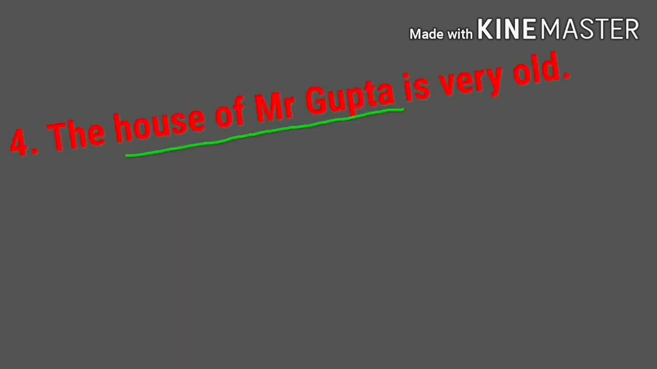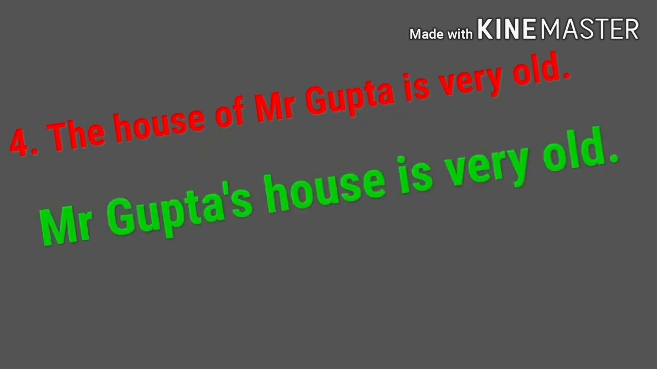Fourth one, the house of Mr. Gupta is very old. Who's the owner of that house? Mr. Gupta. So we want to show the possession for the name Mr. Gupta. House of Mr. Gupta changes into Mr. Gupta's house is very old. What is the answer? Mr. Gupta's house is very old.